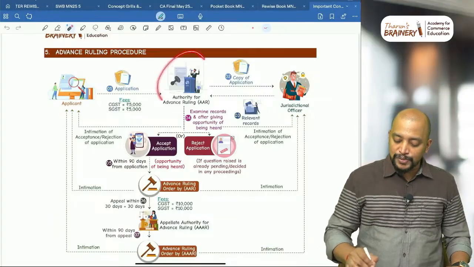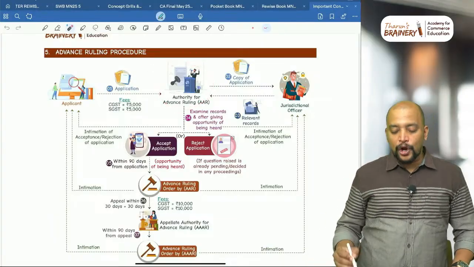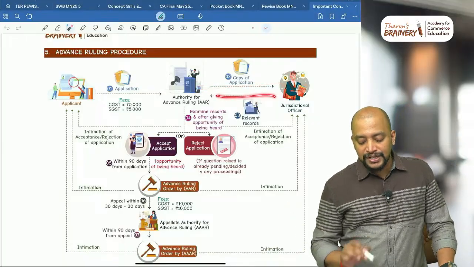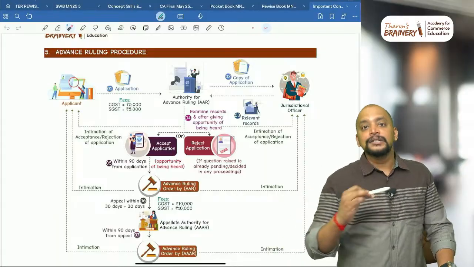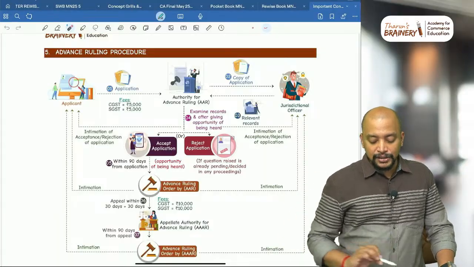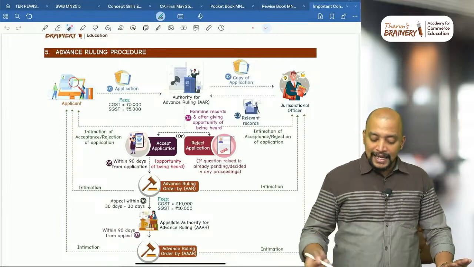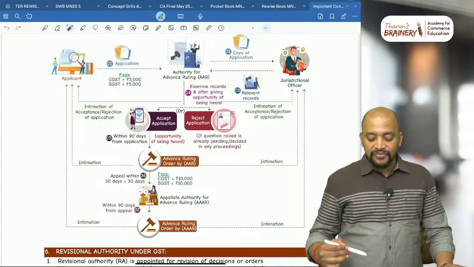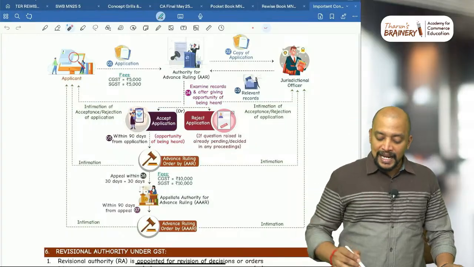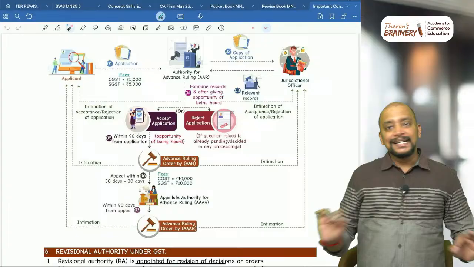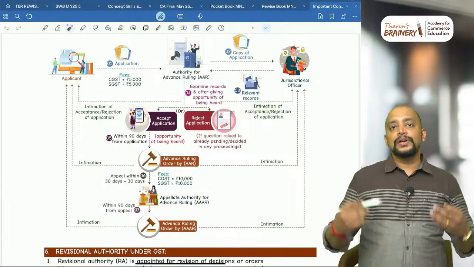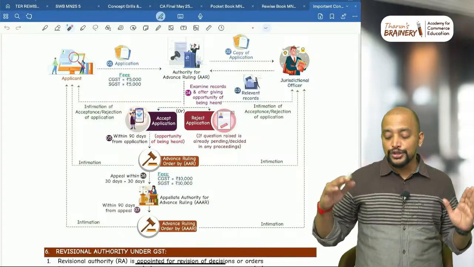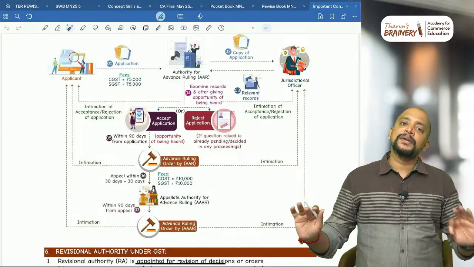Once the application is made to the authority for advanced ruling, a copy of the application will be sent to the jurisdictional officer, and the jurisdictional officer shares the relevant records related to those proceedings with the authority for advanced ruling, and thereafter this authority will examine the records, and after giving opportunity of being heard will either accept the application or reject the application. But if they are doing either acceptance or rejection, that will be intimated both to the taxpayer and to the jurisdictional officer. Everything will be intimated to both.